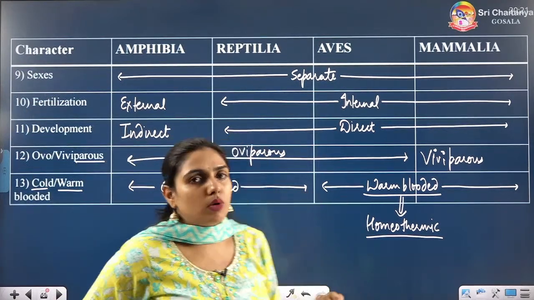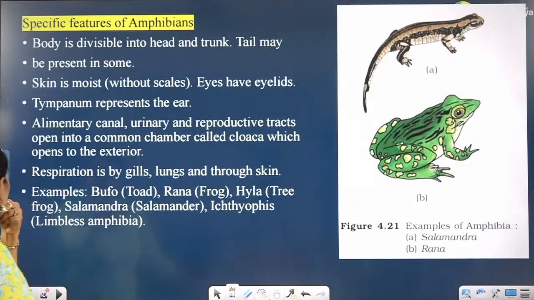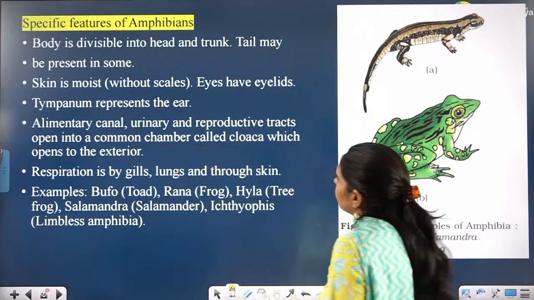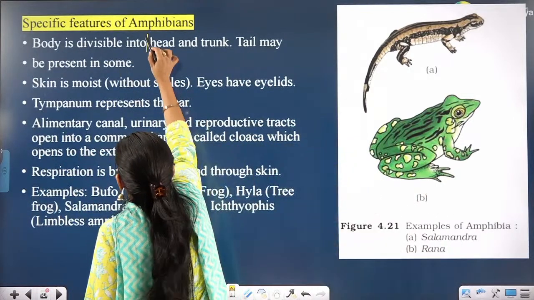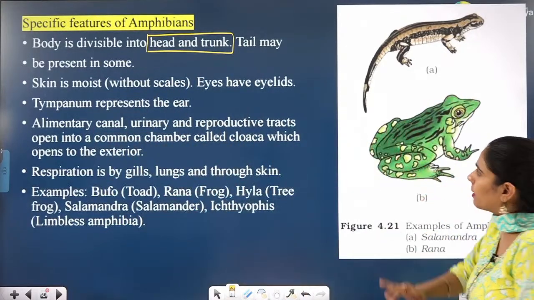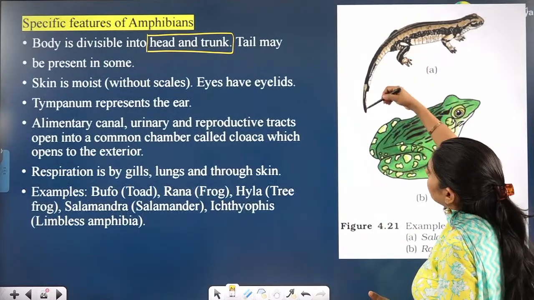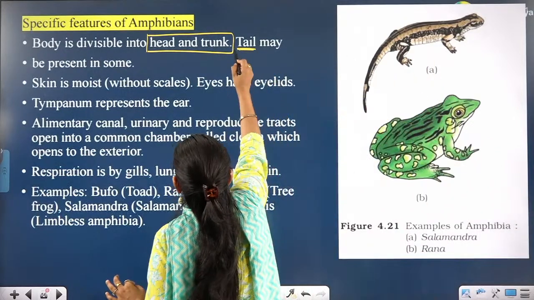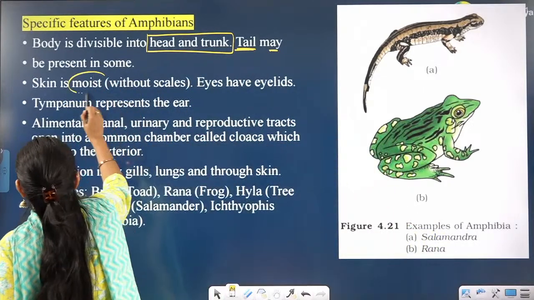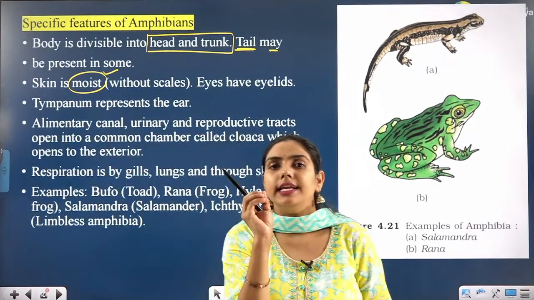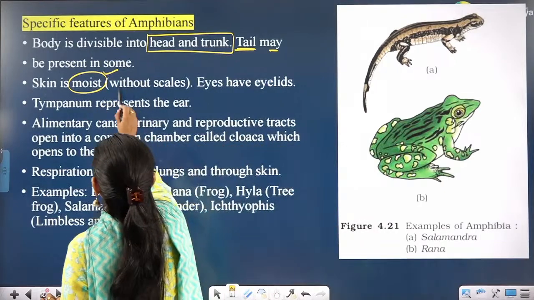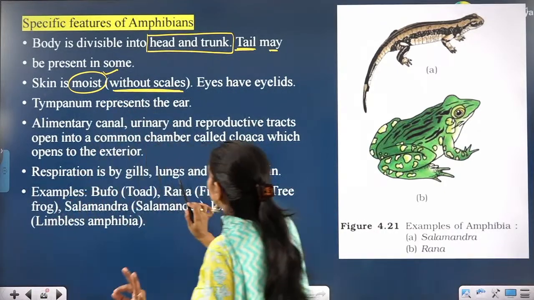Now let us talk about the specific features, everyone. If we talk about the specific features of amphibians, you have to remember that their body is divided into head and trunk. You can see the head part and then you can see the trunk part. Tail, can you see in this figure the tail? So tail may be present in some, but it is not present in all, right? Their skin is moist, beta, very important. The point of skin is also very important. So they have moist skin and they don't have scales, without scales, alright.